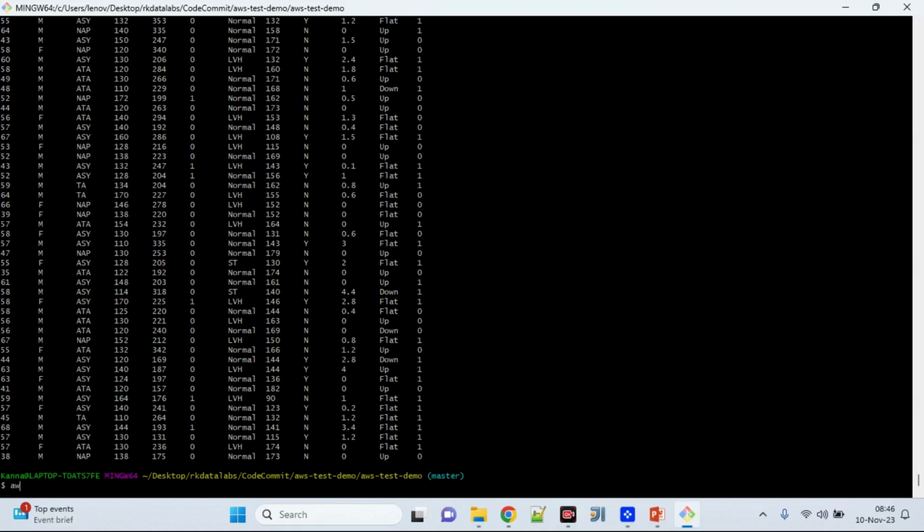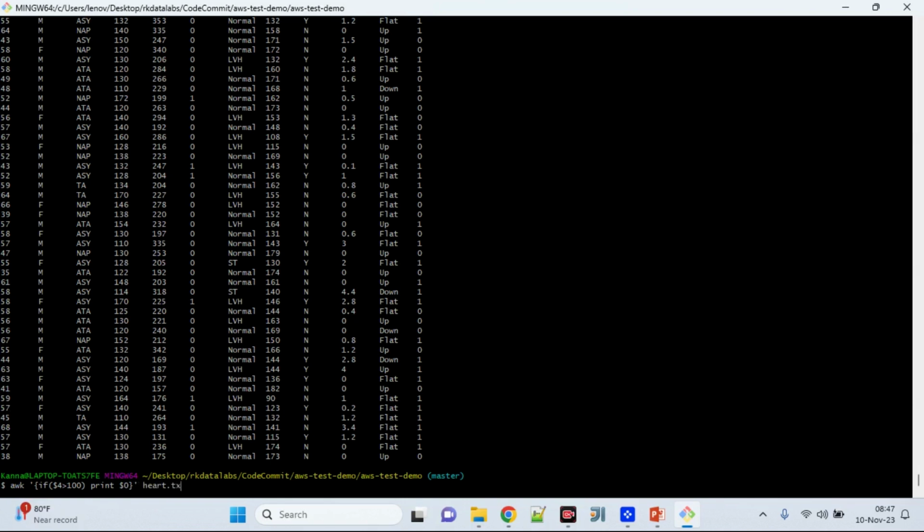So how should I do it? awk with single quotes, put the braces before the print, and before print, put the condition: if $4 is greater than, let's say, 100. Then print, and pull only $1. Based on $4, the fourth field, if there is any value higher than 100, you want to extract only the first field. Or let's say you want to pull all the fields like this.